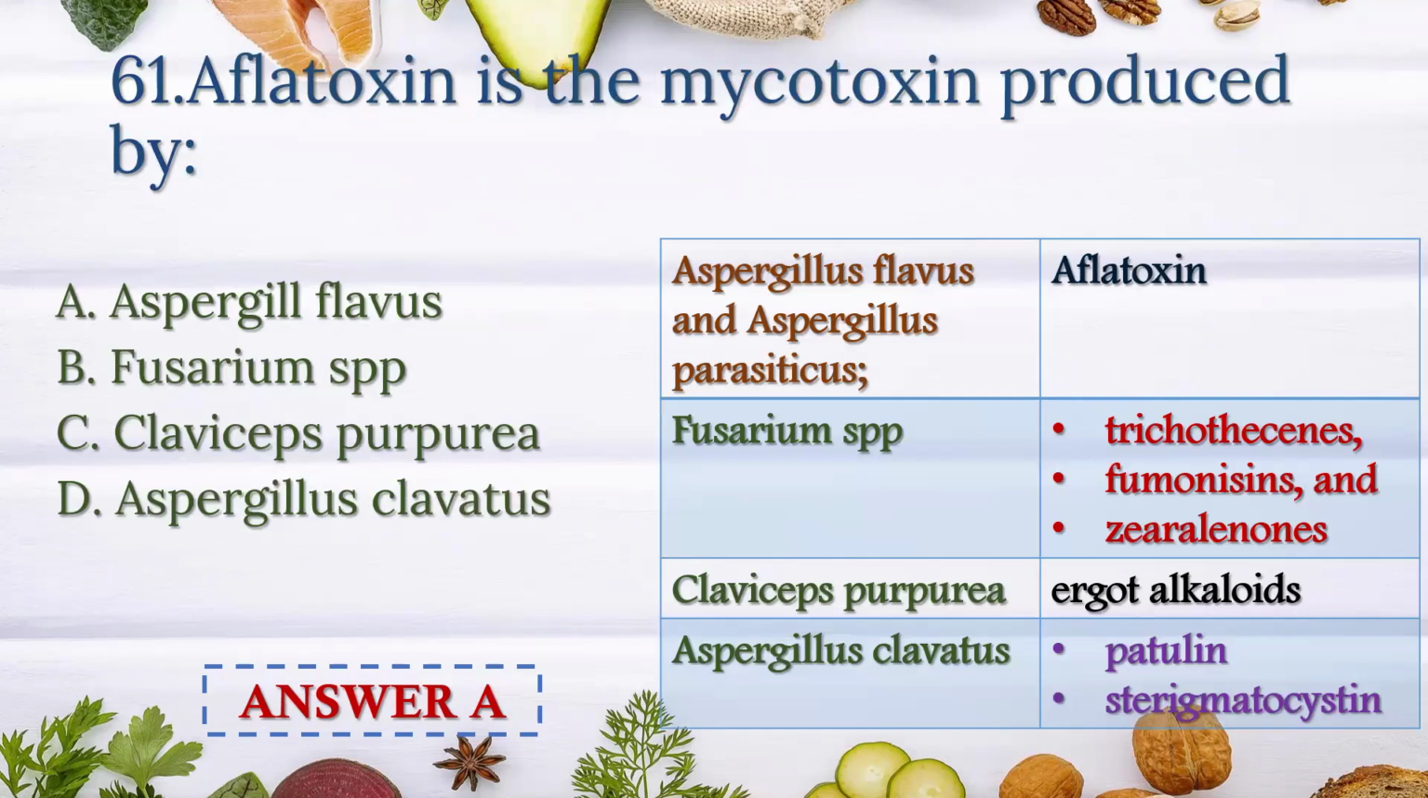Aflatoxin is a mycotoxin produced by. Answer is option A, Aspergillus flavus. Aspergillus flavus and Aspergillus parasiticus produce the mycotoxin aflatoxin. Fusarium species produce trichothecenes, fumonisins, zearalenone as the mycotoxin. Claviceps purpurea produces ergot alkaloid. Aspergillus clavatus produces patulin. Sterigmatocystin.